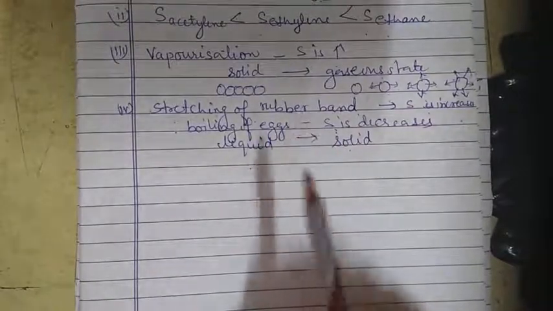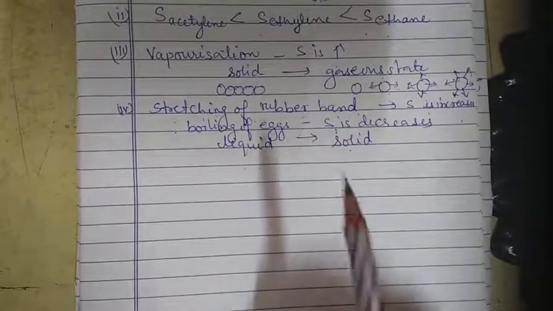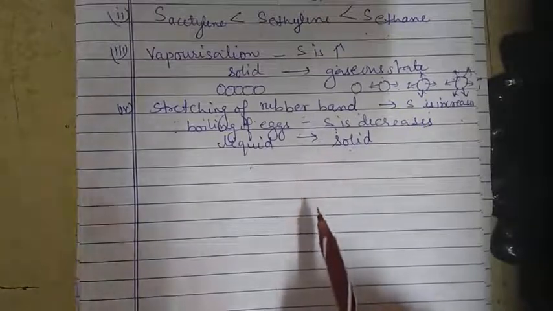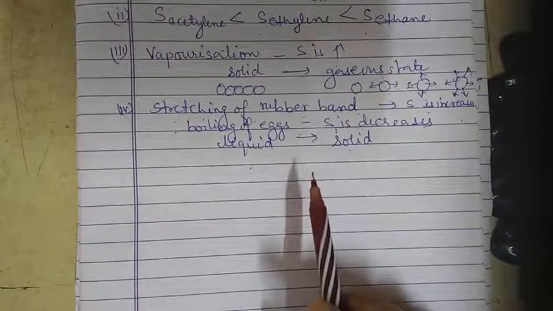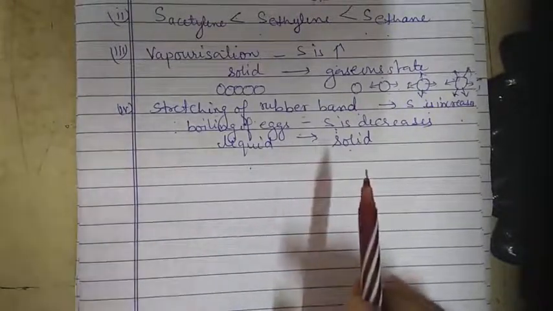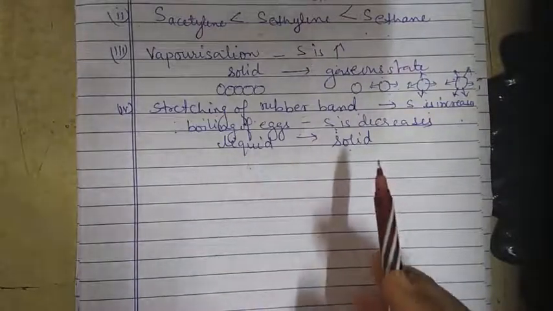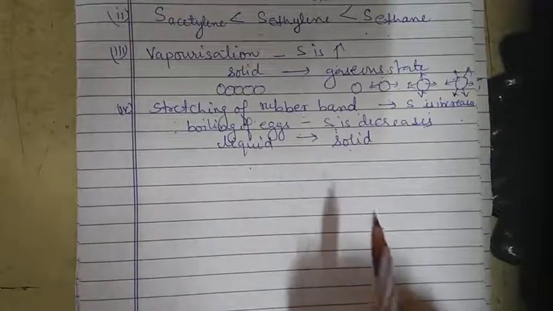So these are the examples of entropy. I have already told you that entropy is the degree of randomness, or the degree of disorder. When there is more space, the disorder will be higher, and if the space is reduced, the disorder is lower.